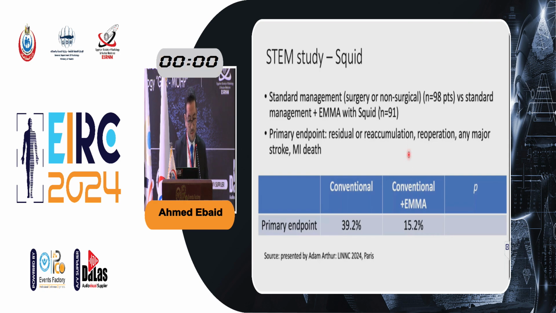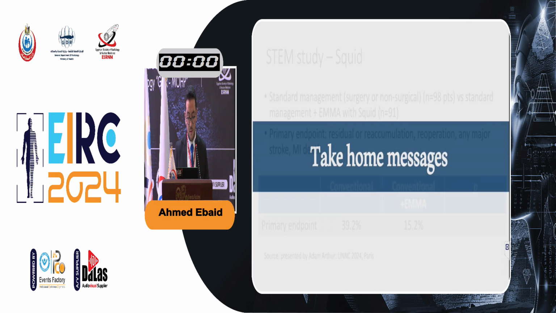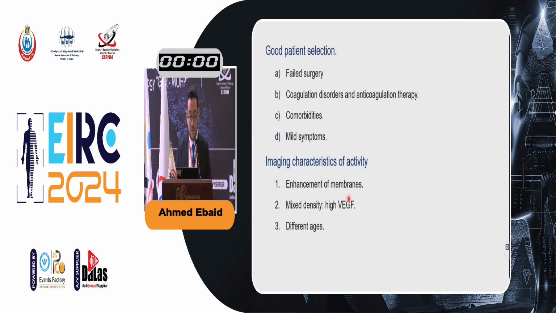The last study is the STEM study, which was using Squid, the standard management versus the endovascular embolization. We can see the primary endpoint was reached in about 40% in the conventional arm in comparison to 15% in the endovascular embolization. So what are our take-home messages?